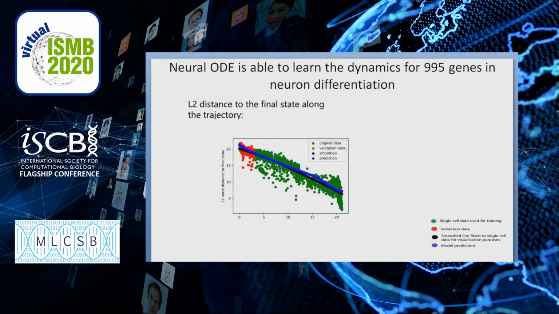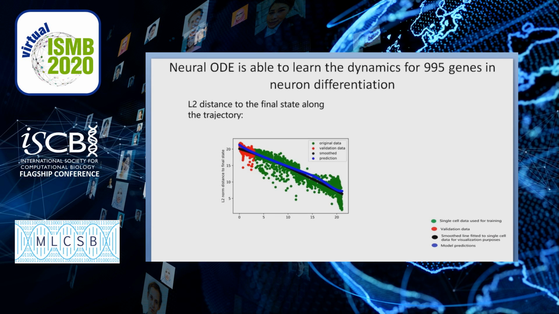And here is the result for this experiment, where on this plot, to characterize the overall performance, we looked at the convergence of the model towards the final state, where in this case, the x-axis represents the pseudo-time, and the y-axis is the L2 distance towards the final state.